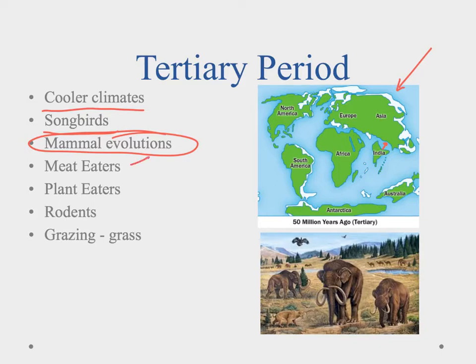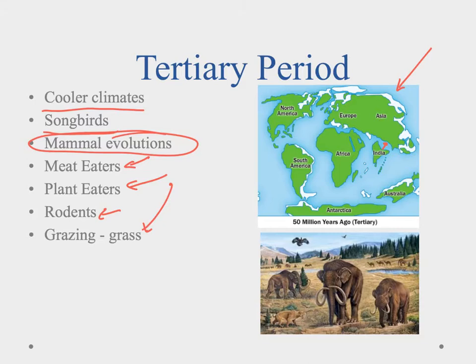We had our meat eaters, and they developed those meat eating type, slicing teeth, grabbing teeth, things of that nature. We have our plant eaters, which had the flat type of grazing teeth, and then with the advent of grass, that just made them explode a little bit more. And then we had rodents, and one of the neat things about rodents is they have self-sharpening teeth. So as they bite down on things, they actually continue to sharpen their teeth, and then they can use those sharp teeth to burrow into things.